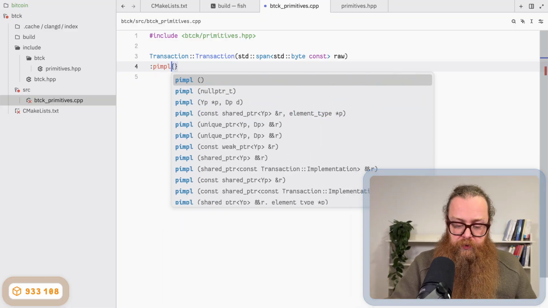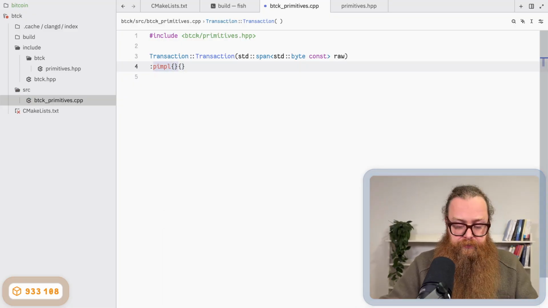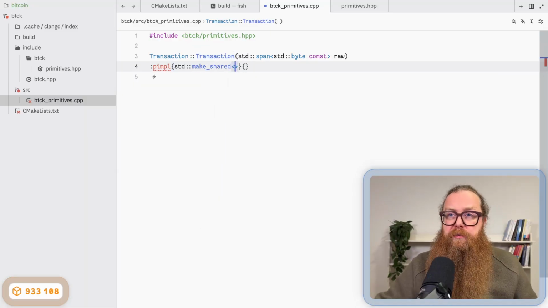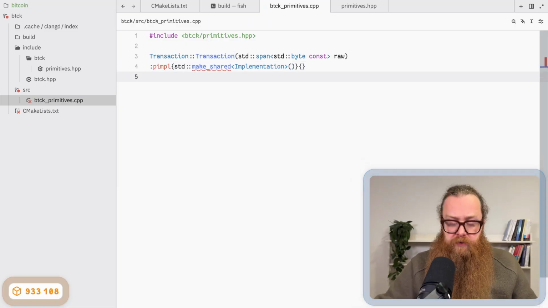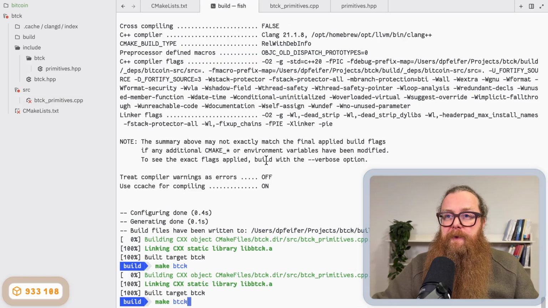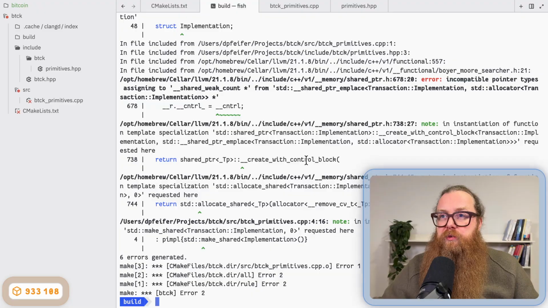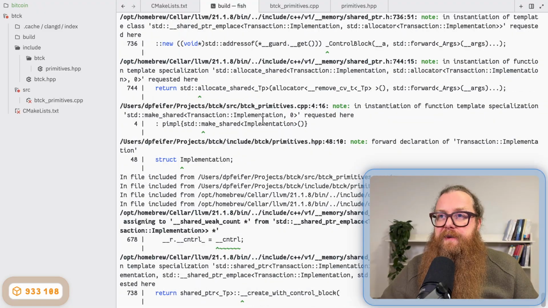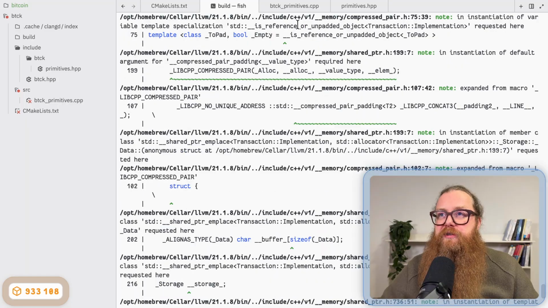Now in the implementation, in the constructor, I initialize pimpl with std make shared of my implementation. I don't pass any arguments. Format it. Now does this compile? No. What's the problem? Of course, I haven't defined the struct yet. It's only the forward declaration.